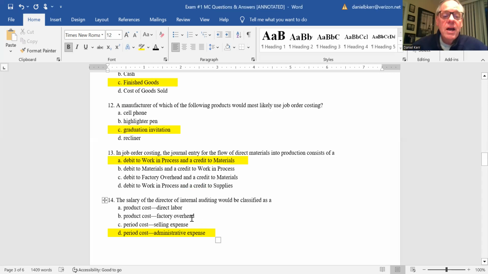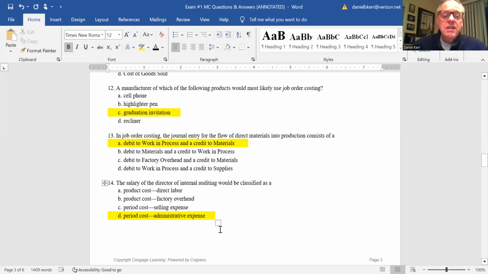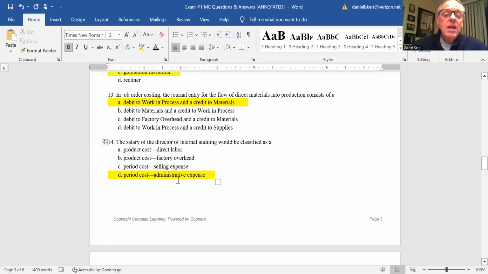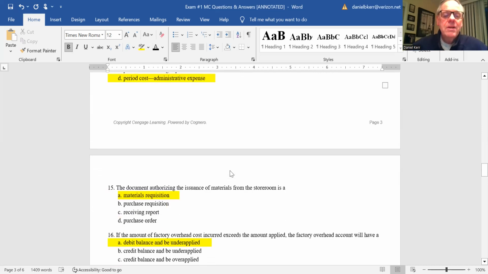The director of internal auditing would be classified as administrative expense. It's not a salary expense, it's administrative expense, so it's D. C is a period cost as well, but it doesn't have to do with the director of internal auditing. Directors of internal auditing don't spend time selling.